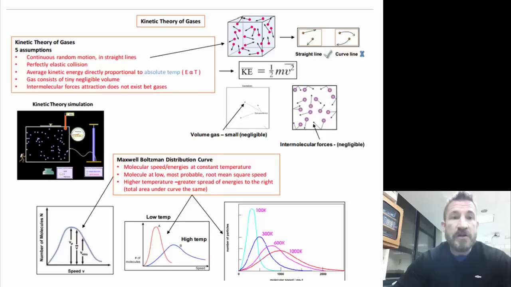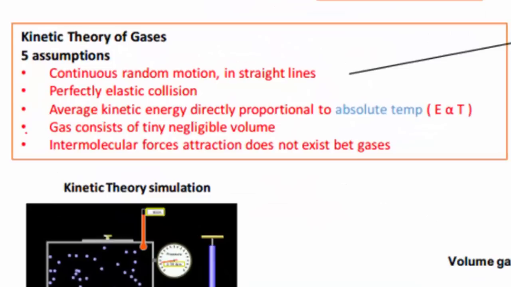So we talked about the assumptions of the kinetic molecular theory of gases. There are two here that don't apply when we're looking at ideal gases. One is that gases consist of tiny, negligible volume. That is not true under certain conditions. And next it says intermolecular forces of attraction do not exist. That is not true under certain conditions, and we will talk about that today.